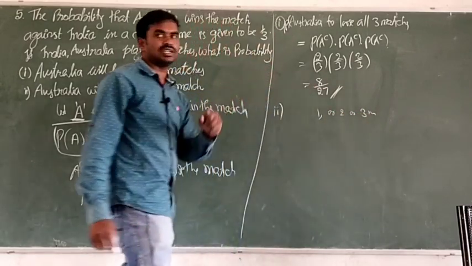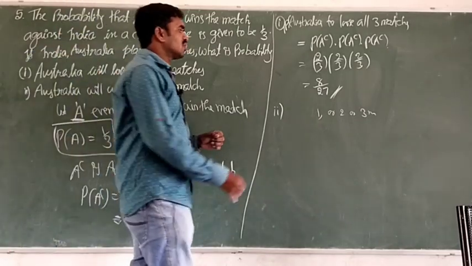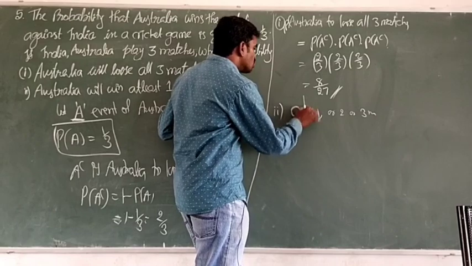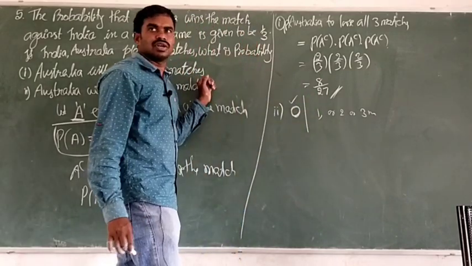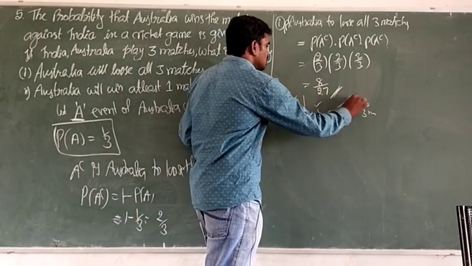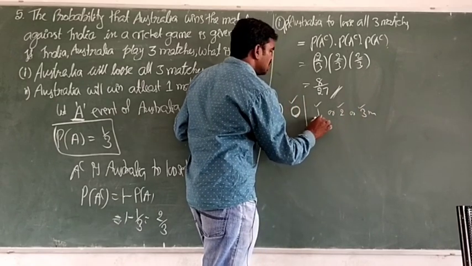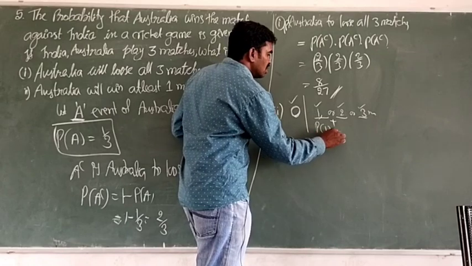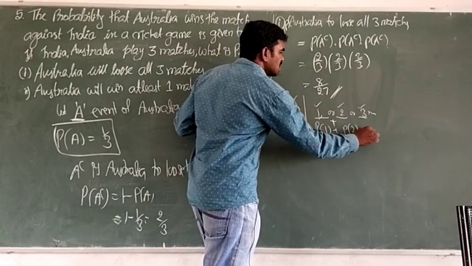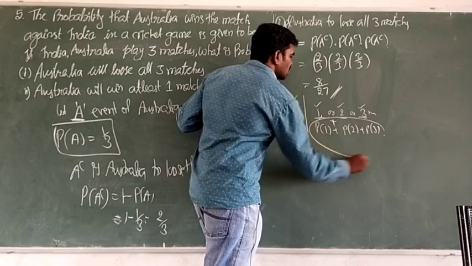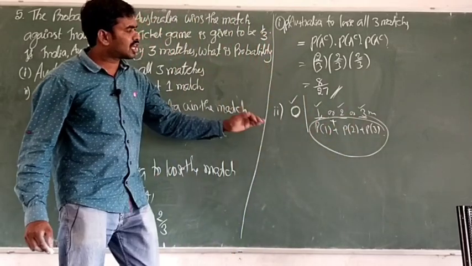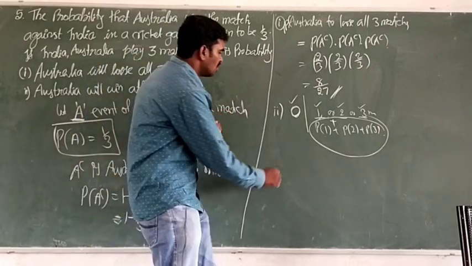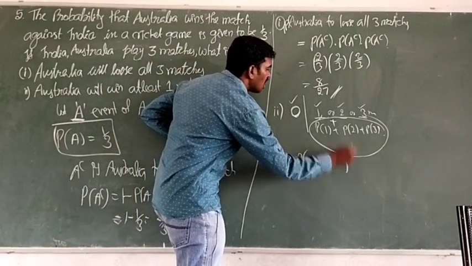We have to find these 3 terms: at least 1 is 1, at least 2 is 2, at least 3 is 3, and not losing all 3 matches is 0. Actually we have to find probability of 1 match plus probability of 2 matches plus probability of 3 matches. So instead of those 3 probabilities, I simply find 1 minus the probability of losing all the matches.